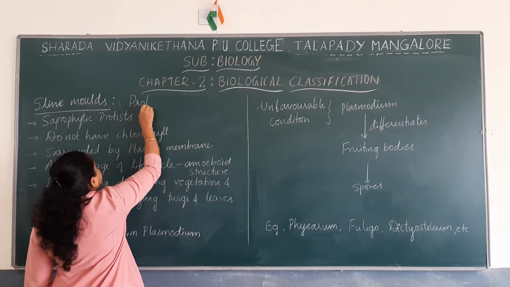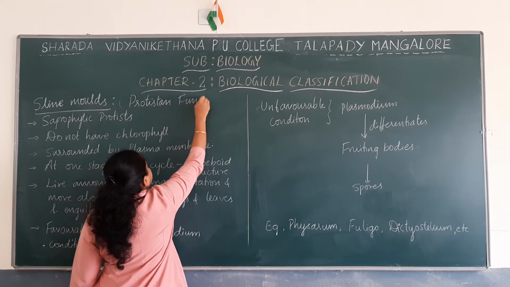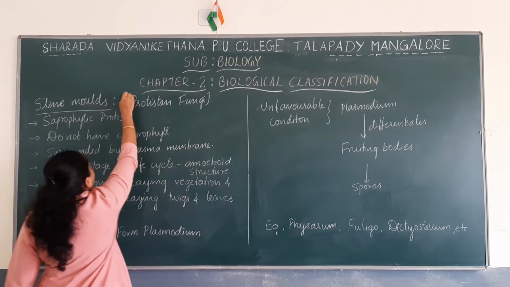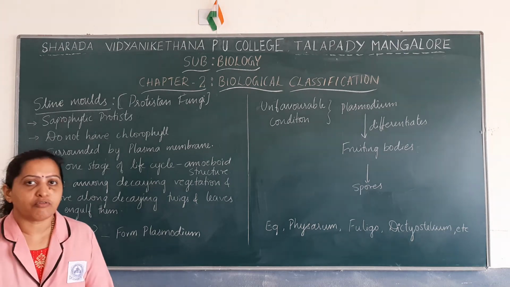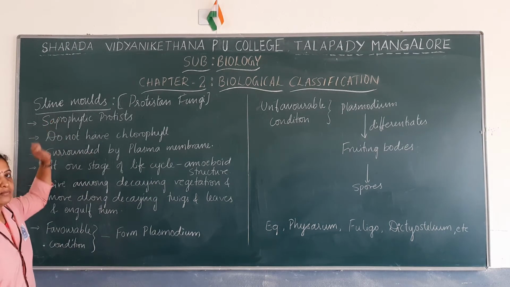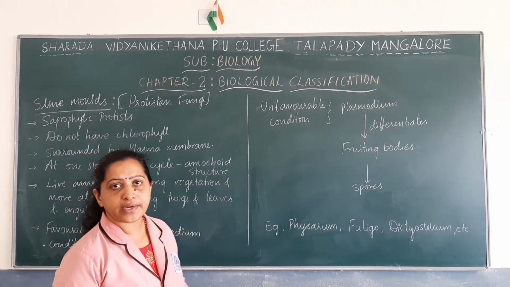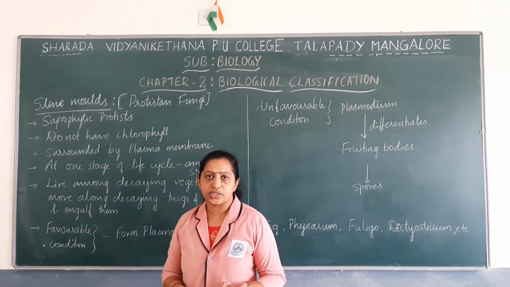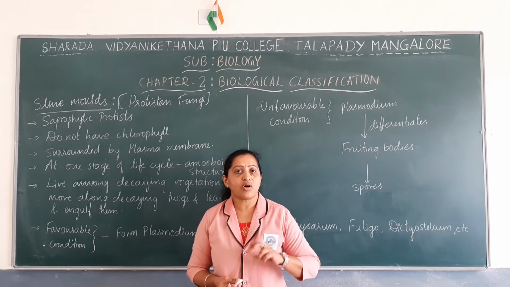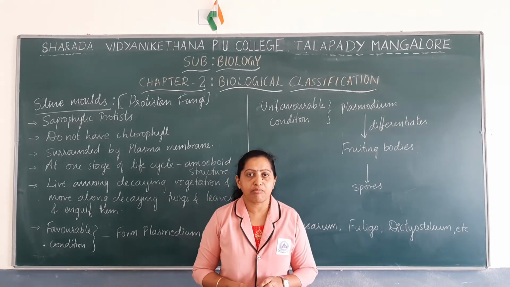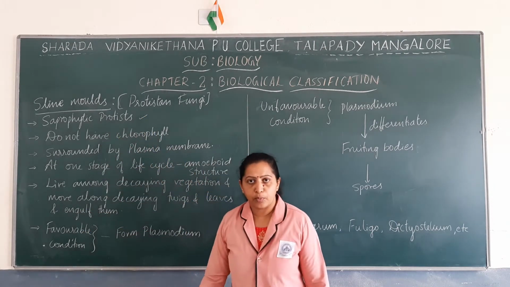The modern biologists usually call them protistan fungi, because they have characteristic features almost similar to fungi. Generally they are called slime molds. These slime molds do not have chlorophyll, so they do not undergo autotrophic mode of nutrition. Their mode of nutrition is saprophytic, meaning organisms that depend on dead and decaying matter for their nutrition. So slime molds are saprophytic protistans.